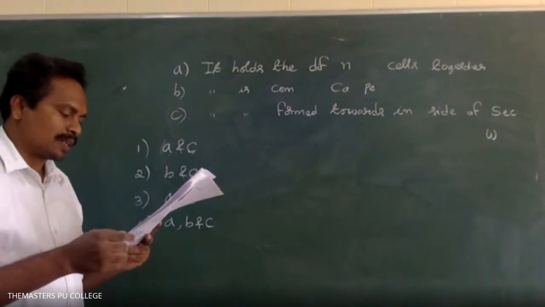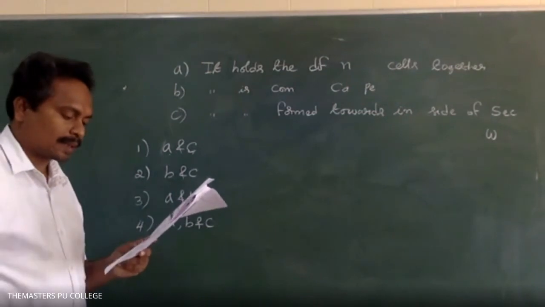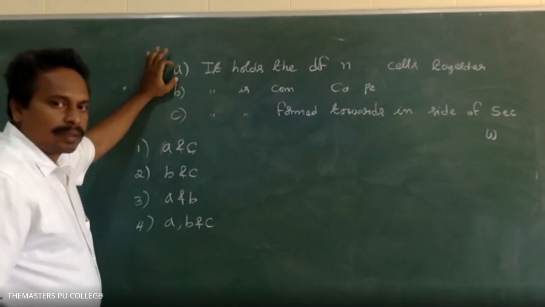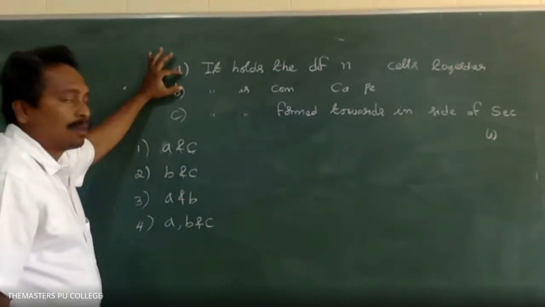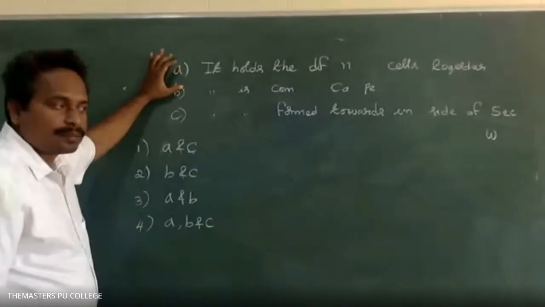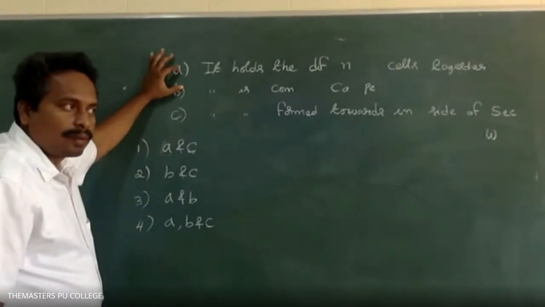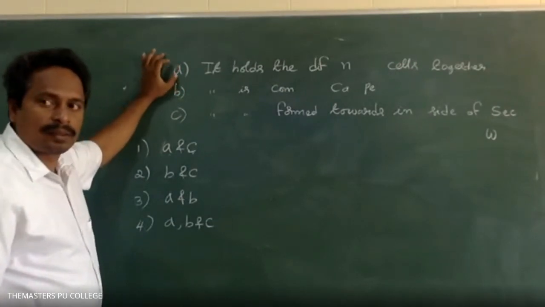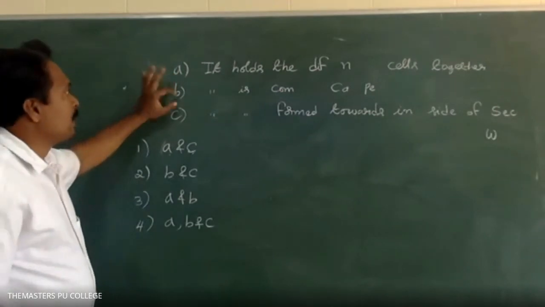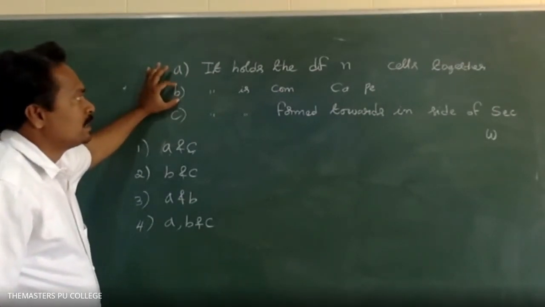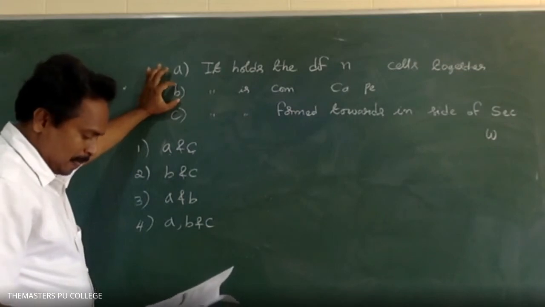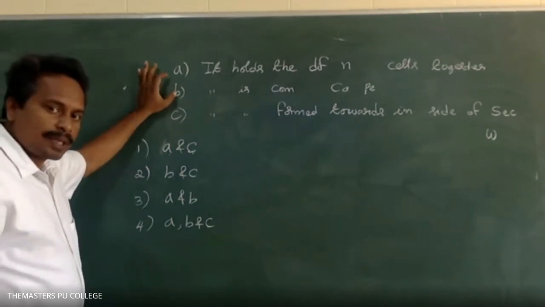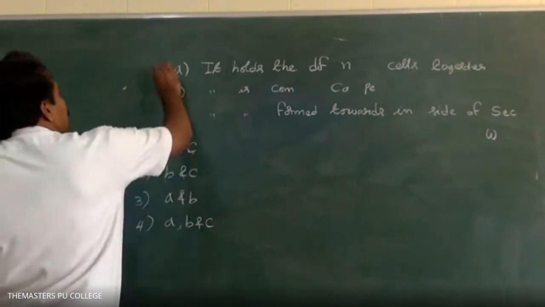Select the correct combination of statements regarding the characteristics of middle lamella. What about this statement, A: it holds the different neighboring cells together. Is it correct or not? Correct, sir. Right. Next, B: it is composed of calcium pectate. Is that correct or not? Correct, sir. The chemical compound is calcium pectate. Right.